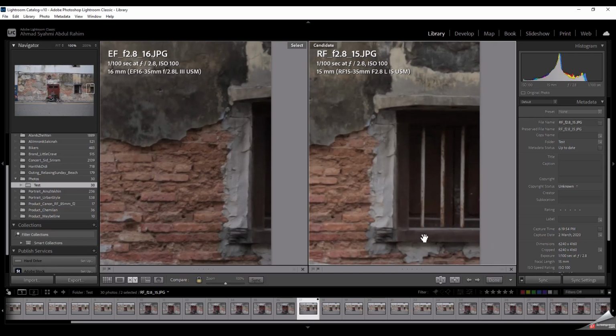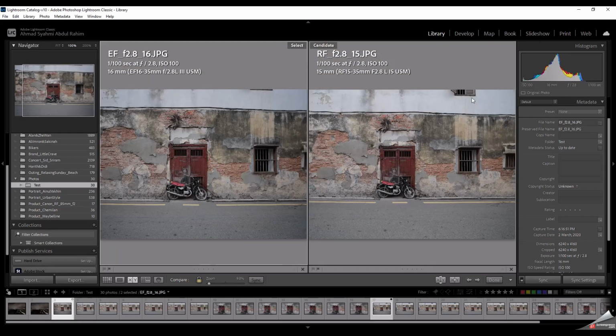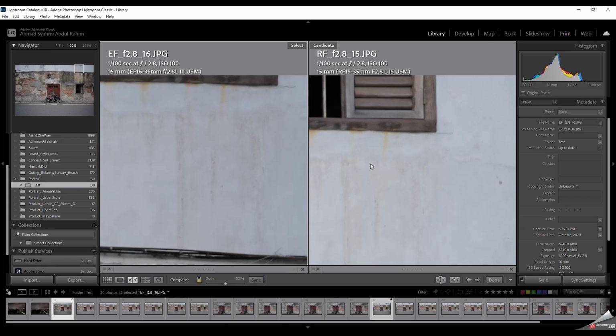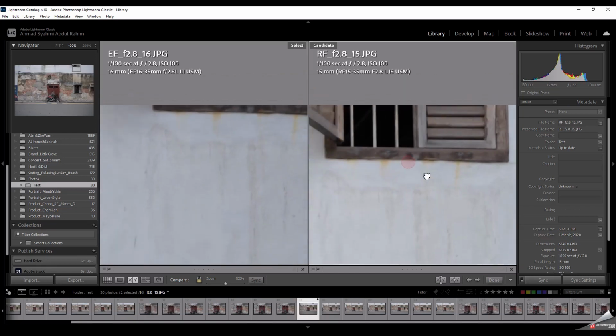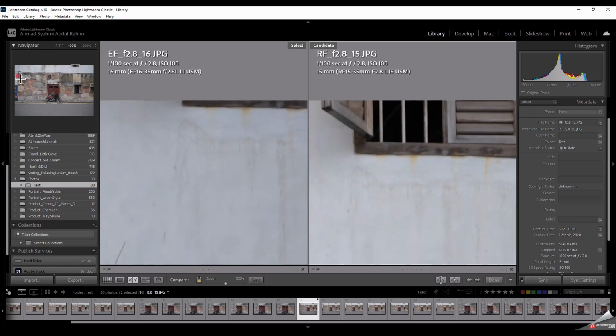So on the RF, you can see that on this window, you can see these 3 iron bars, but you do not see them on the EF lens. Okay, over here you can see that on the EF, it barely touches the window, whereas on the RF, you can see the iron bars, you can see the window, and on the left side,